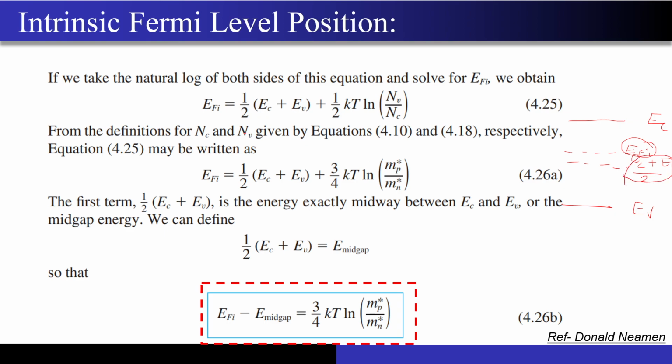So from this derivation, what I am proving over here, which has been taken from Donald Neamen, is that they are indeed separable, they are not overlapping exactly, and they will overlap only in one condition: when the term inside the log becomes 1, that is, when the effective mass of the hole and the effective mass of the electron become equal in the semiconductor. Only in that case will this intrinsic Fermi level be exactly at the mid band over here.